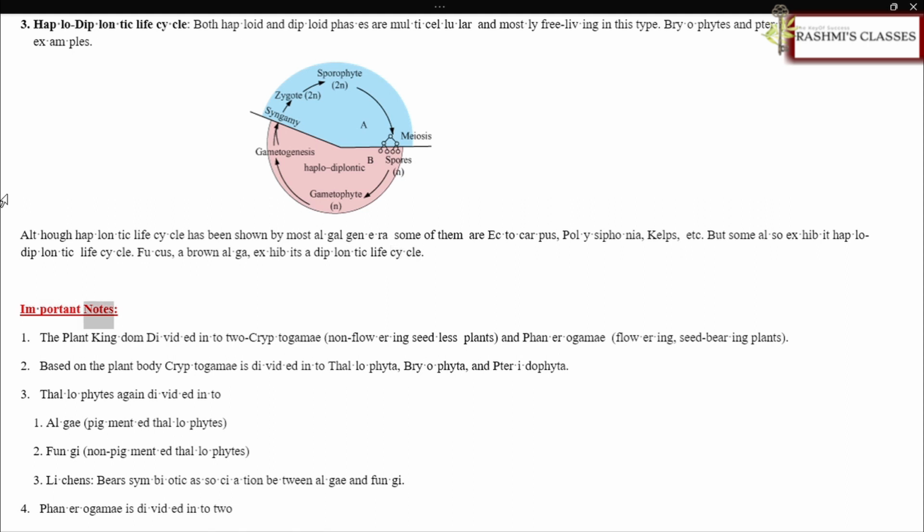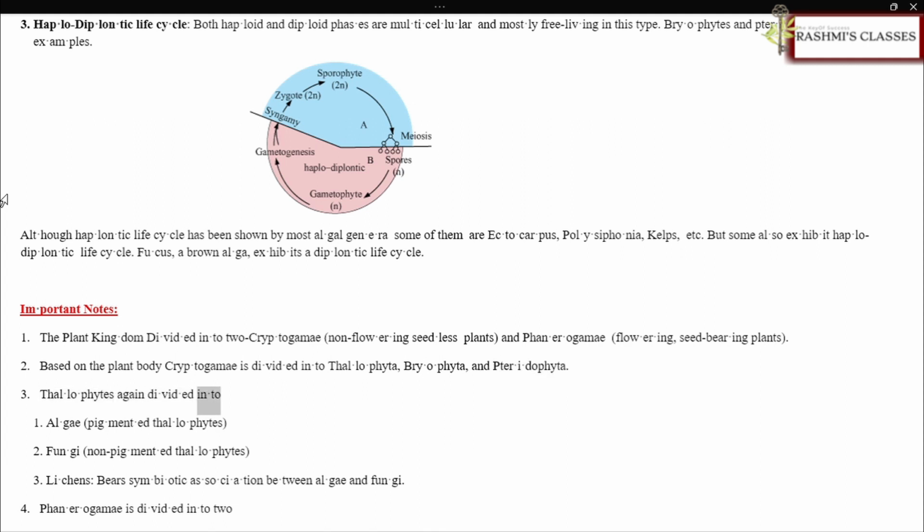Important notes. The plant kingdom is divided into 2: cryptogamy, non-flowering seedless plants, and phanerogamy, flowering, seed-bearing plants. Based on the plant body, cryptogamy is divided into thallophyta, bryophyta, and pteridophyta.